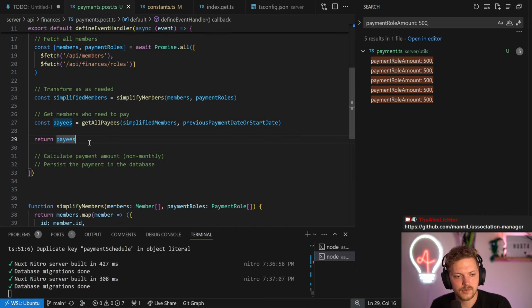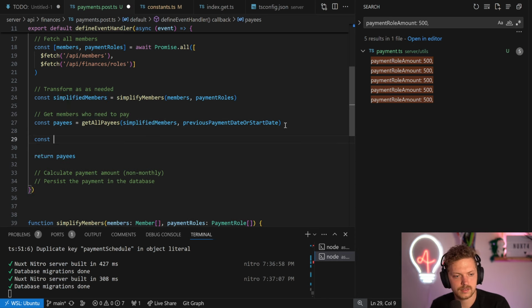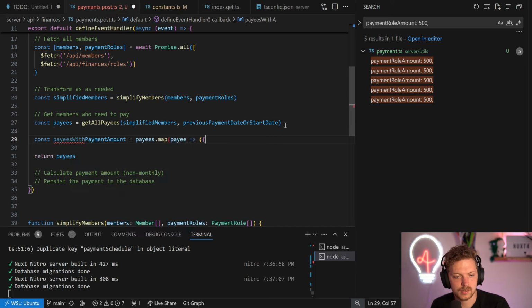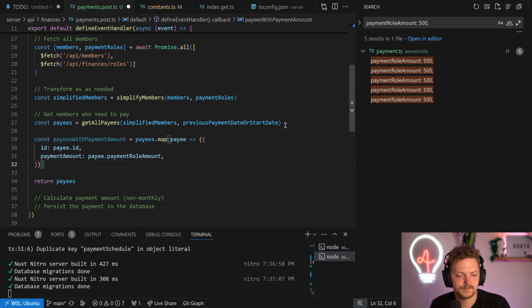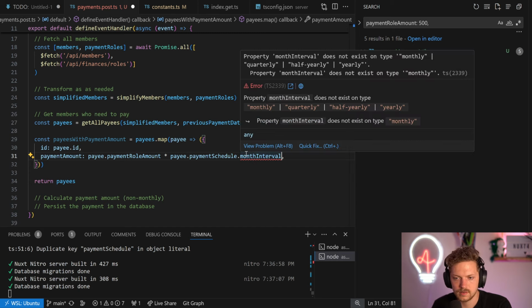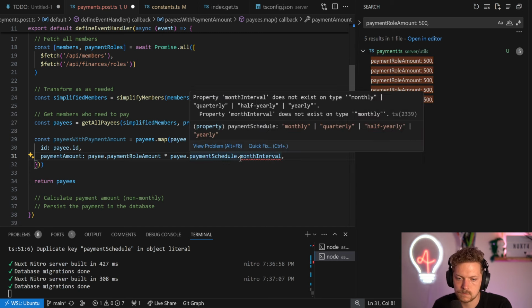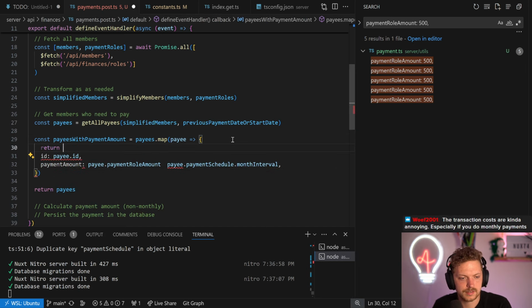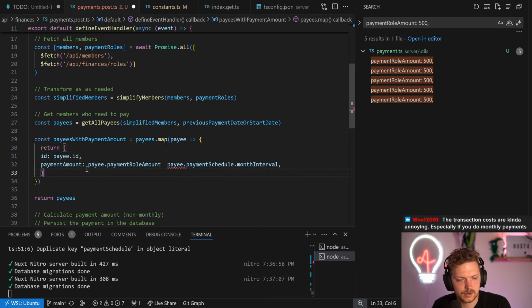Okay, we have that. Now we have the schedule. We need to calculate the time, say the amount, const pays with payment amount. Okay, that's nice. The payment amount is this times payee dot payment schedule at month interval. That's also correct. That's not really working. Okay, this is getting a bit too big. We can split it up because I think it's not readable at some point anymore.